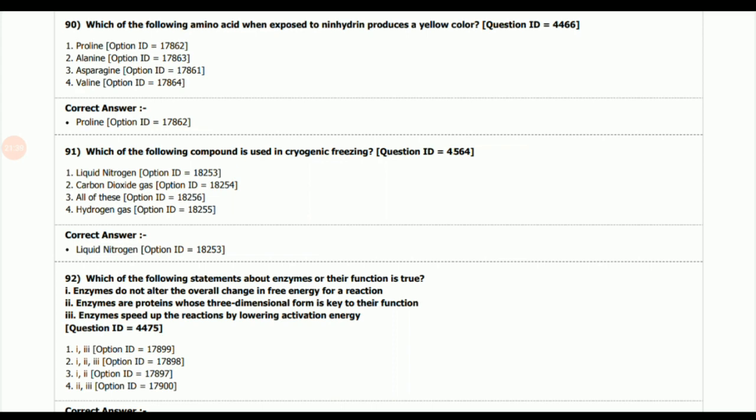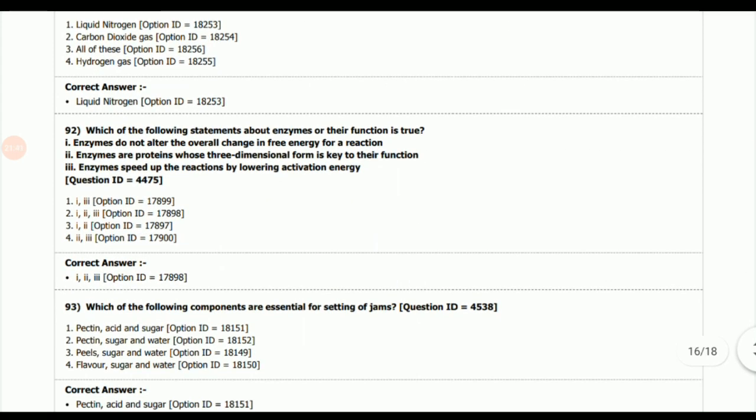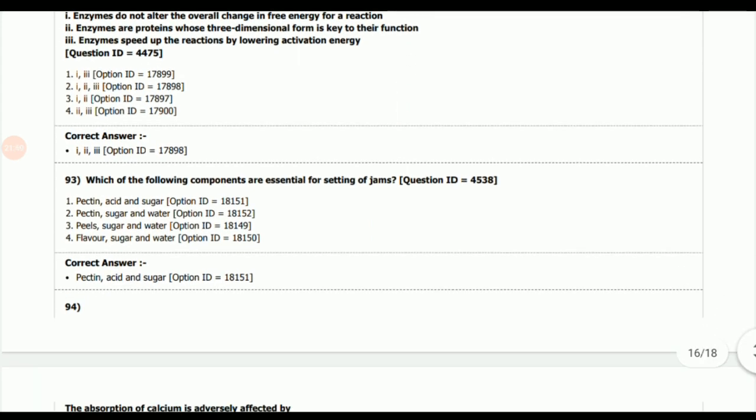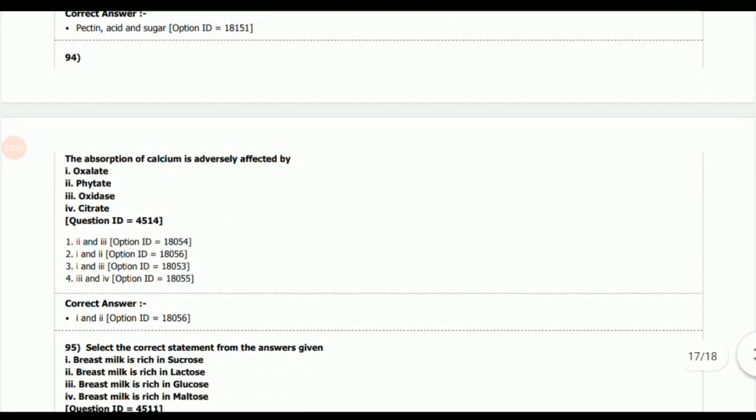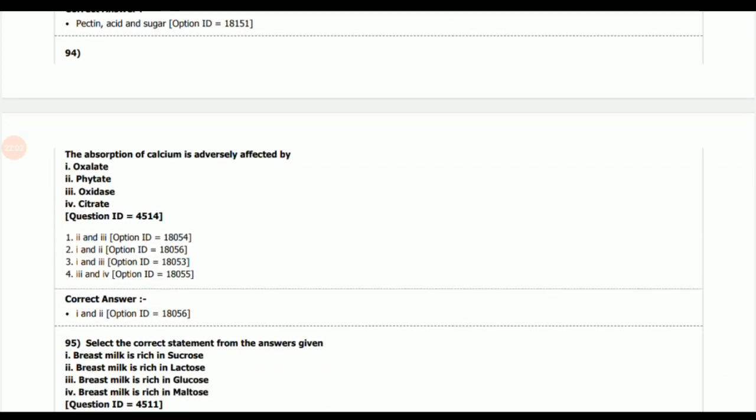Next question, which of the following compounds is used in cryogenic freezing? Answer is liquid nitrogen. Next question, which of the following statements about enzymes or their functions is true? So the correct options are 1, 2 and 3. Next question, which of the following components are essential for setting of jam? The answer is pectin, acid and sugar, and the concentration of all these three is very crucial for the setting of a jam. Next question, the absorption of calcium is adversely affected by, the option is oxalate and phytate. They inhibit the absorption of calcium by the body.